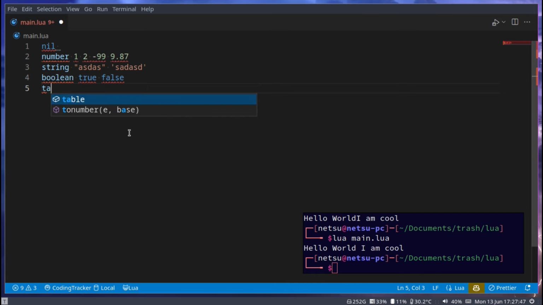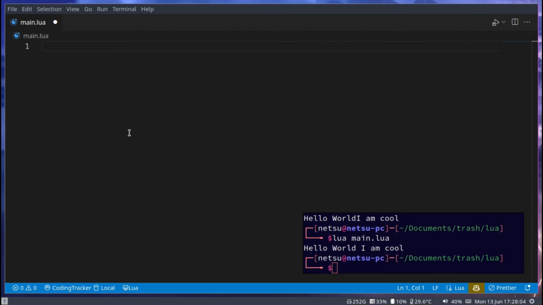And then you have tables. Tables are the equivalent of arrays in Lua, or lists if you're coming from Python. Tables are out of the scope of this video, so we'll be leaving them for a different video on their own. Okay, so those are data types. They're the basic ones you'll mostly be working with if you're using Lua.